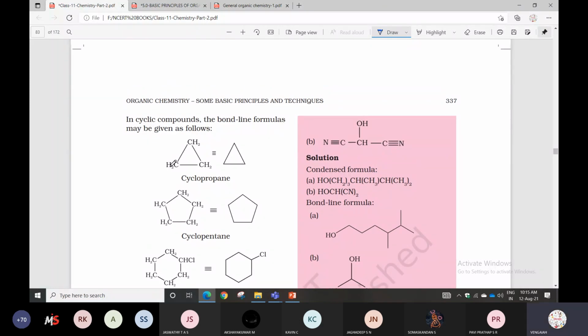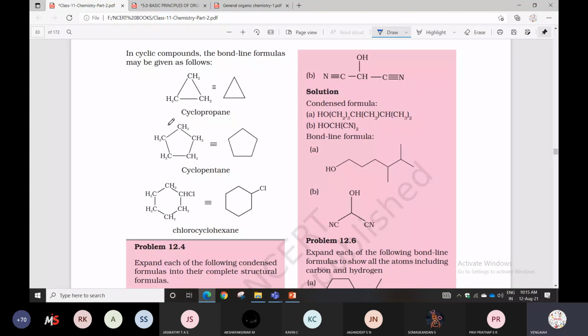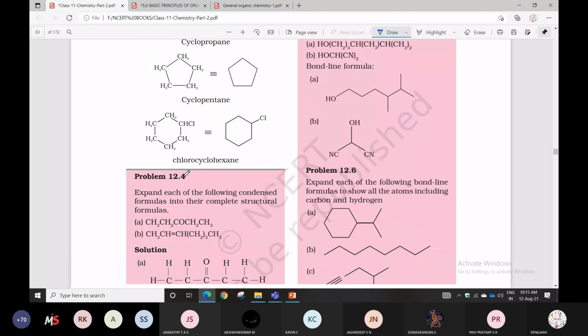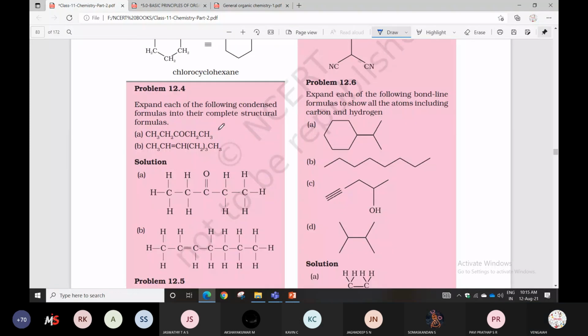Next one is cyclic compound formulas, as follows. How is the representation? So for cyclic compounds, how will their representation be? This also you can check, like bond formation is there. Next one, look at a question.